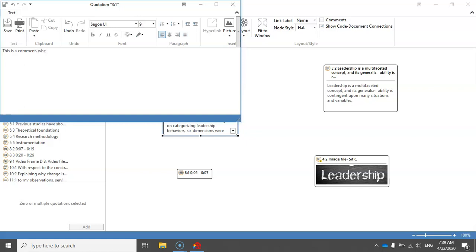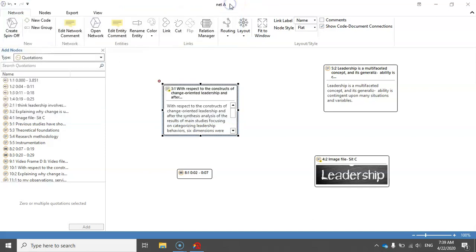When I link quotations, it means I am working at data level. So I just save it, and now you can see this yellow flag here, which means that this quotation has a comment.